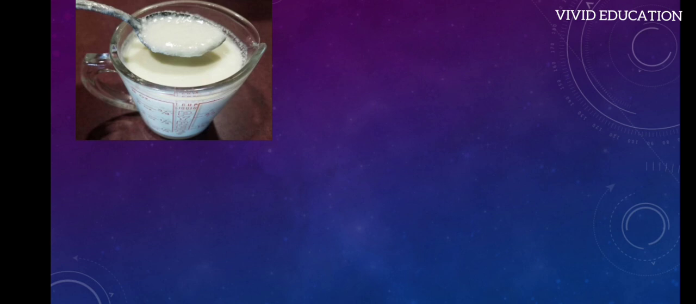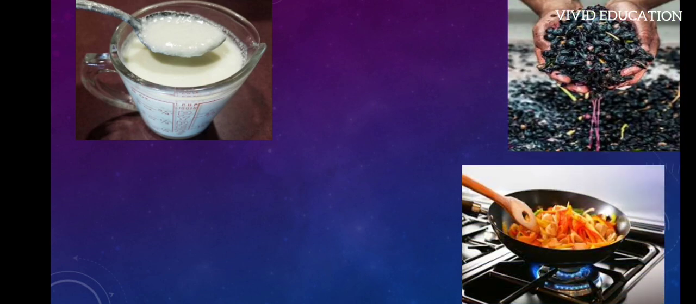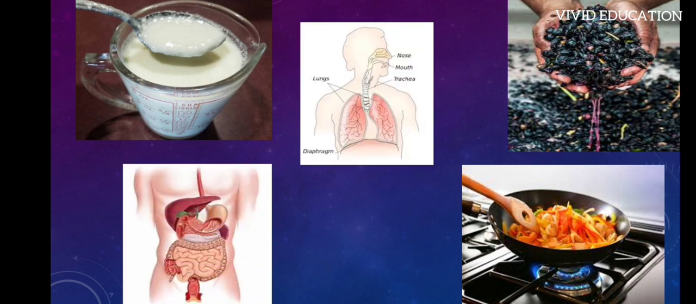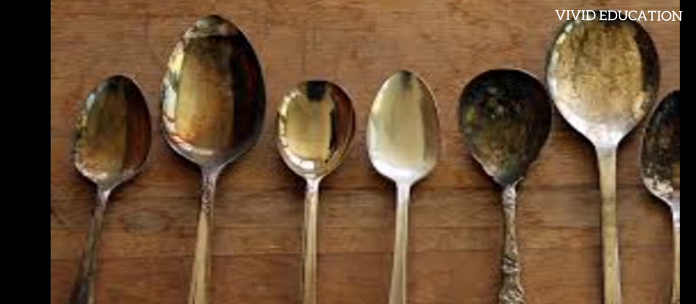Not only this, let me give a few more examples. You know how grapes are converted into wine? You know what happens when food is cooked? What happens in digestion, respiration, photosynthesis, rusting, and even silver getting converted into a brownish black color after a couple of months, right? You know why all this is happening? This is all happening just because of chemical reactions. That's why we are learning this topic, to know more about chemical reactions.